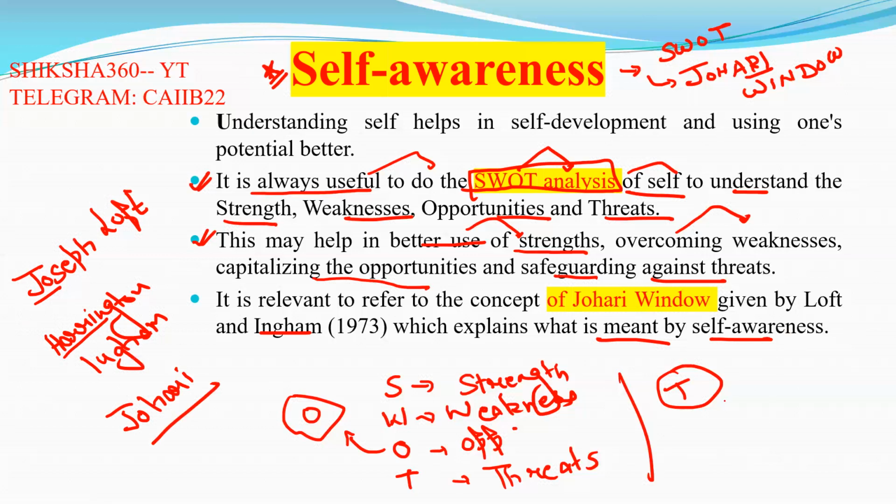So this is the window, with A, B, C, D. Let's discuss what A, B, C, D mean one by one.